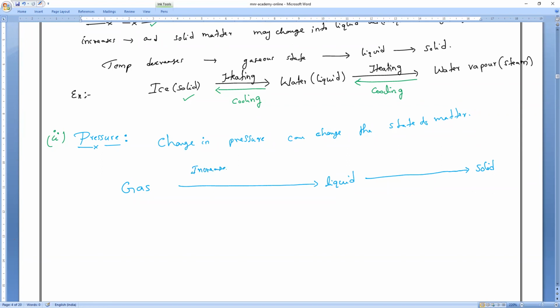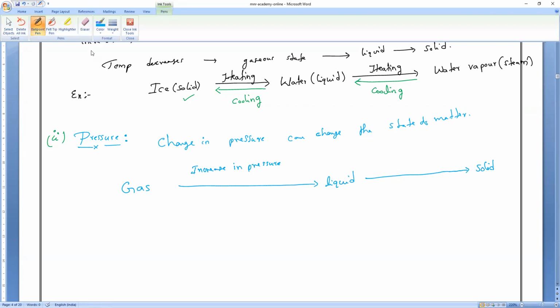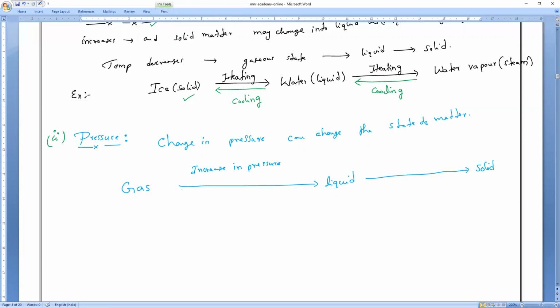So I'm increasing the pressure. Pressure is increasing in the sense that something should be decreased. What is that, everybody? Temperature. Yes, with decrease in temperature. That is what I expect from everybody. So pressure is increasing means what is decreasing? Decrease in temperature. Clear, everybody? Now, in the same way, I will further increase the pressure.